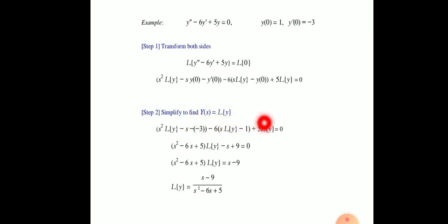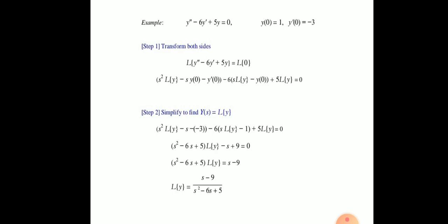This is equal to (s² - 6s + 5) Laplace of y, and the remaining terms after simplifying become -s + 9 equal to 0. So (s² - 6s + 5) Laplace of y is equal to s - 9. After simplifying, Laplace of y is equal to (s - 9)/(s² - 6s + 5).